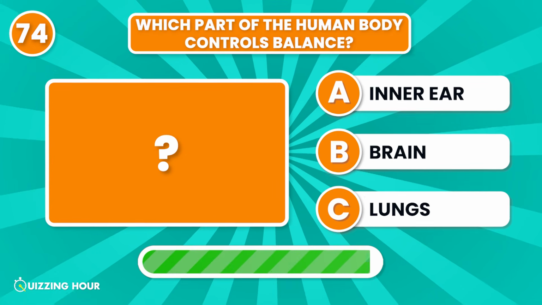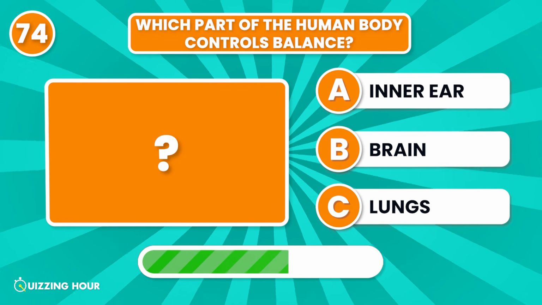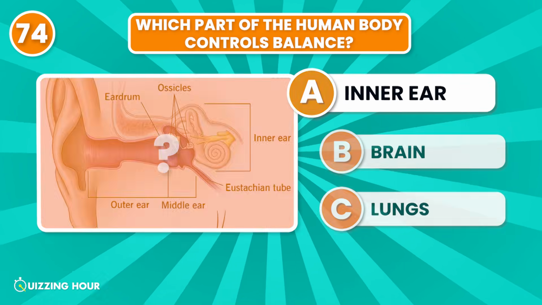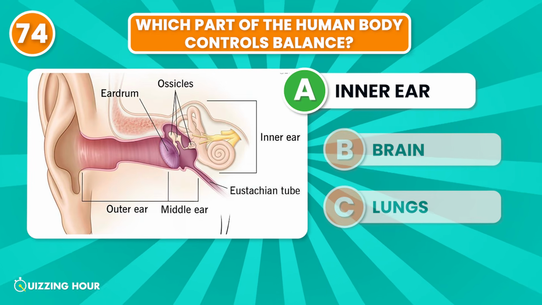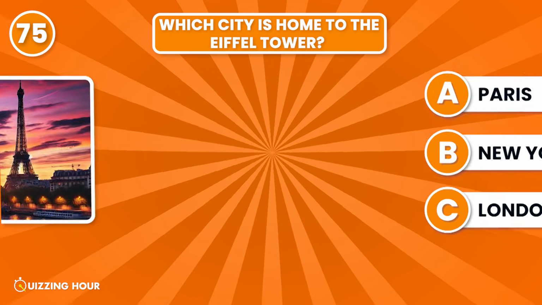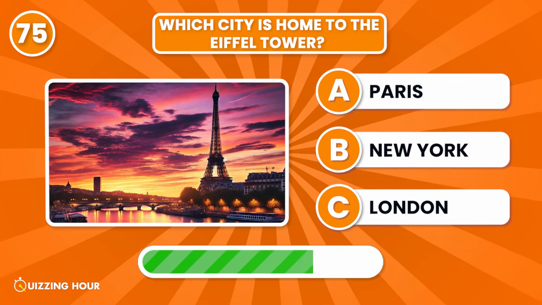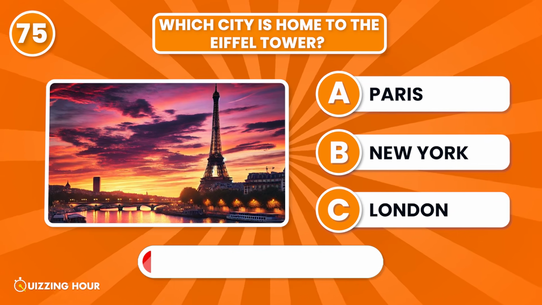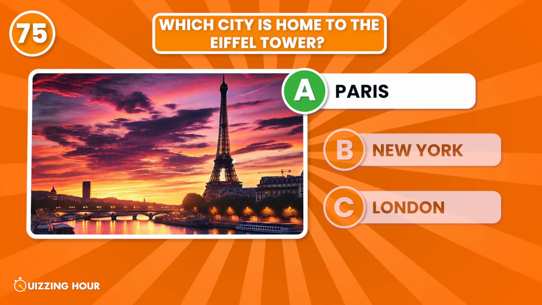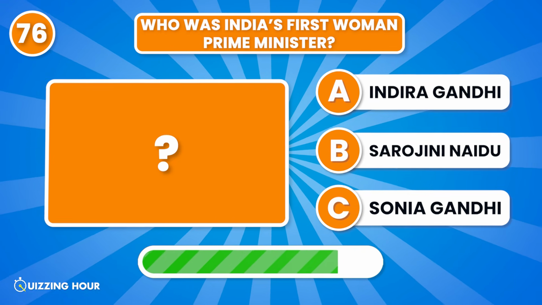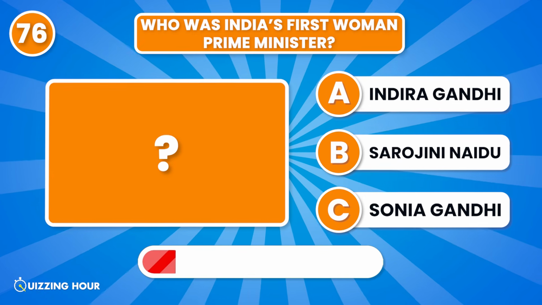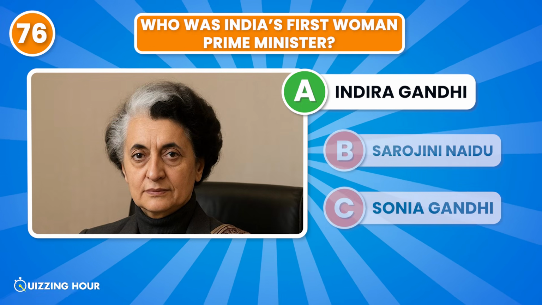Which part of the human body controls balance? Inner ear. Which city is home to the Eiffel Tower? Paris. Indira Gandhi.